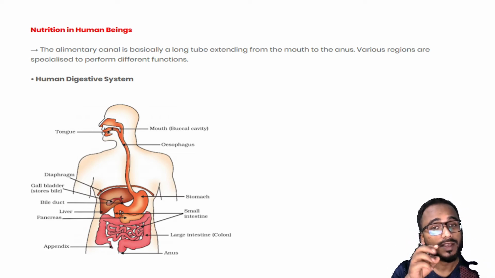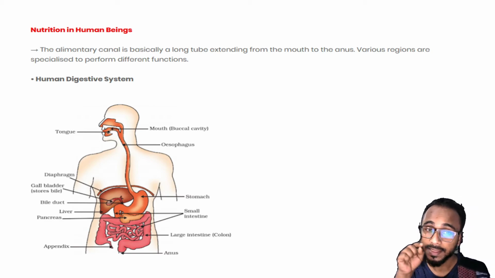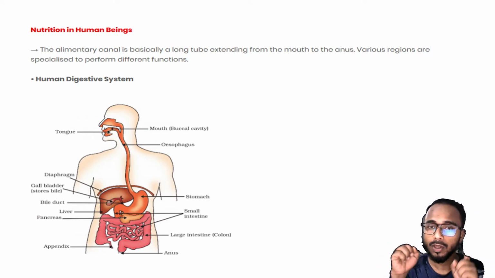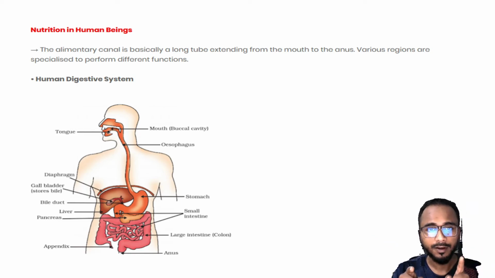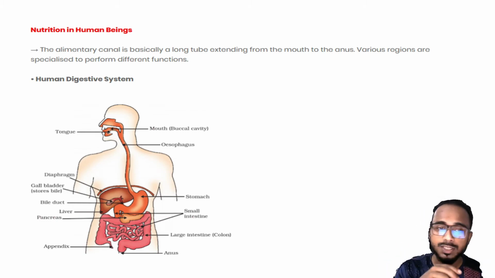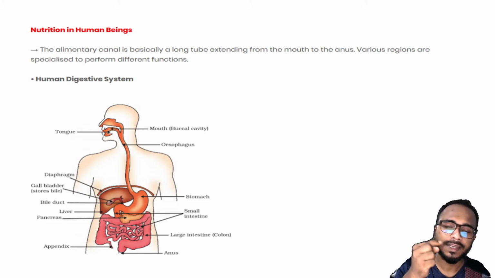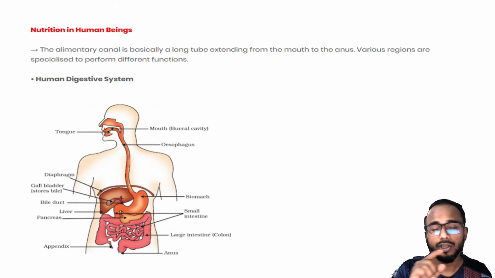As soon as the food reaches the intestine, the gallbladder starts sending the bile juice into the small intestine. At the same time, we have another organ called the pancreas. So both the gallbladder and the pancreas will supply the bile juice as well as the pancreatic juice into the small intestine. Now the small intestine is what? It is a very long, narrow tubular structure, like a pipe.